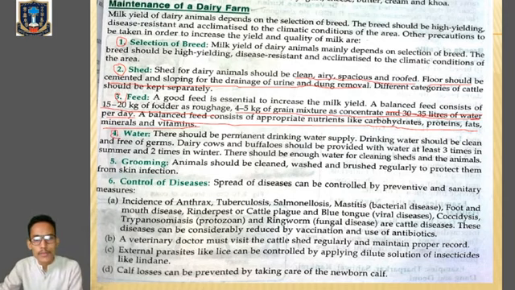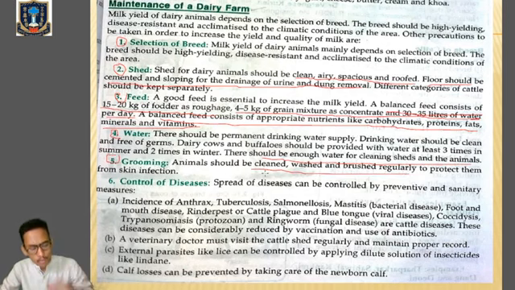Then water, number 4. There should be a permanent drinking water supply. The drinking water supply must be clean and free of germs. There should also be enough water for cleaning the sheds and the animals. Then grooming, where animals should be cleaned. They must be washed and brushed regularly in order to avoid any type of skin infections. That is most important.